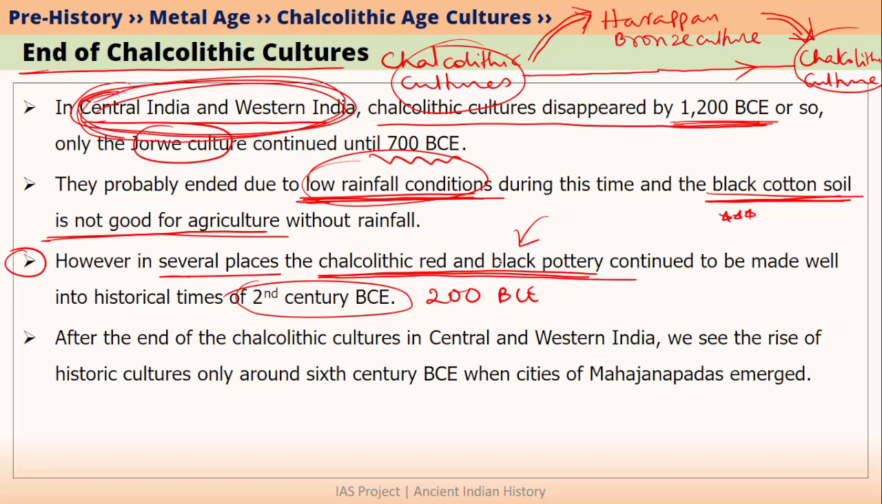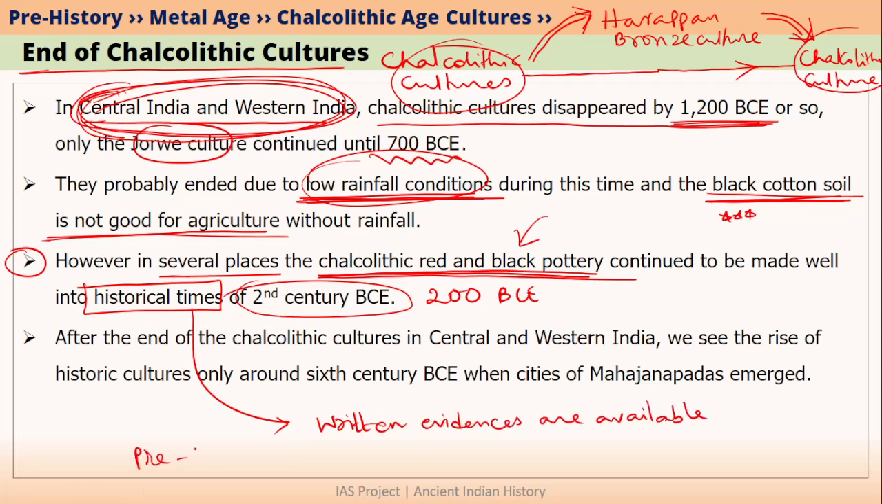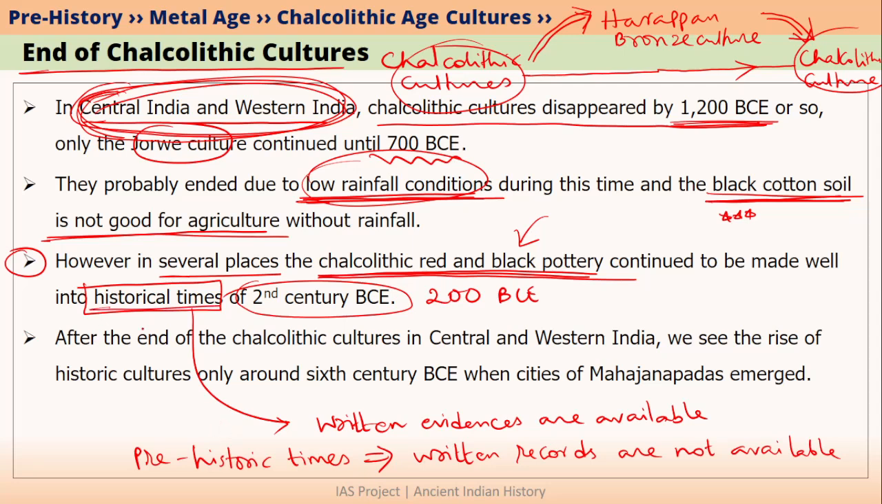Please note that here I have used the word historical times. What do we mean by historical times? Historical times simply means that written evidences are available from this period. And prehistoric times simply means that written records are not available. So please make this distinction between prehistoric times and historical times. Chalcolithic culture mainly falls under prehistoric times, but 2nd century BCE falls under historic times.